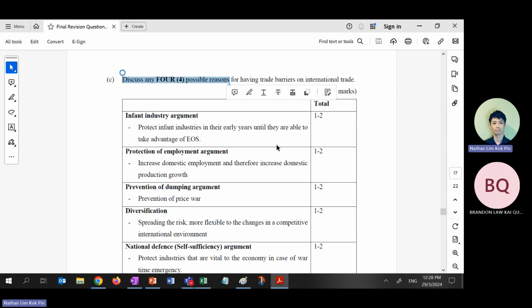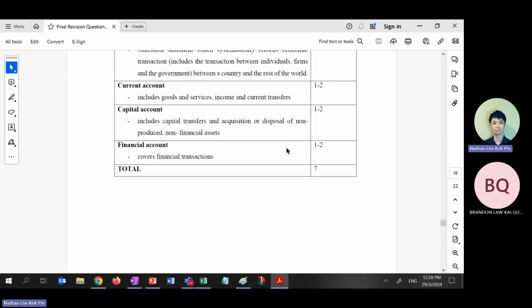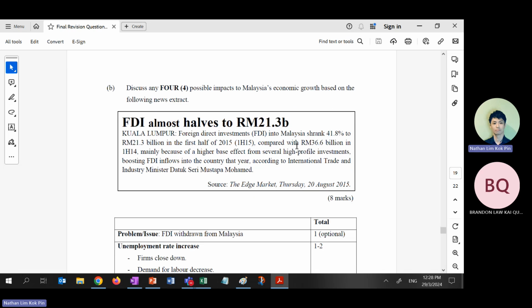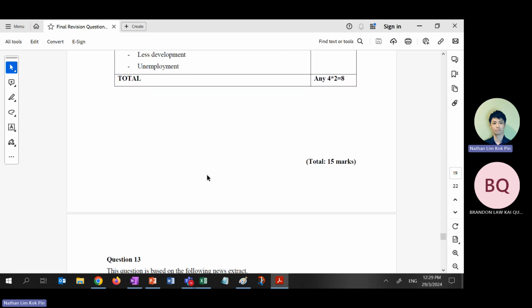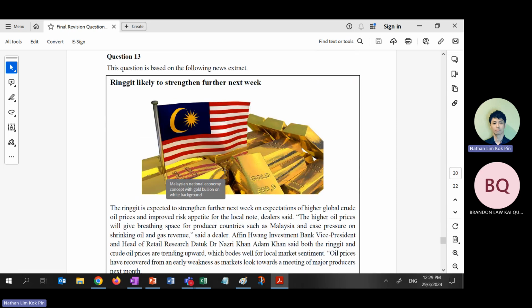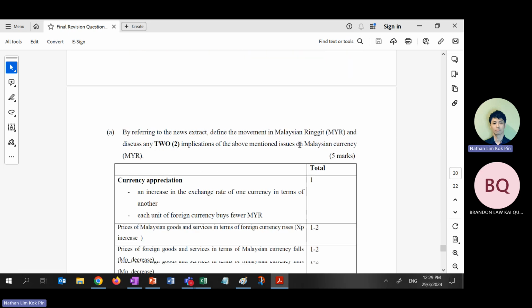Discuss reasons. Okay, must be too good, too bad. Think about that. And balance of payments, this one really was removed from our syllabus. We removed a lot actually. Okay, for impact, same thing, discuss. So think about unemployment, think about technology. Technology is a good thing. Unemployment rate may increase. Bad thing, right? Because it might lead to structural unemployment. New firms come in, they may not use labor. They will use technology, they will use capital, they will use robots. Okay. And ringgit Malaysia, this one, okay, you do it.